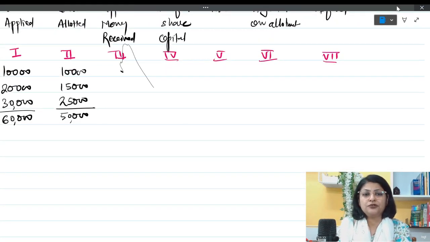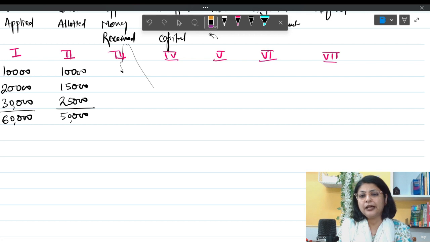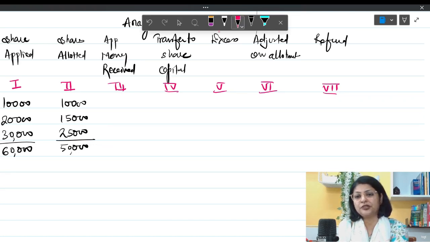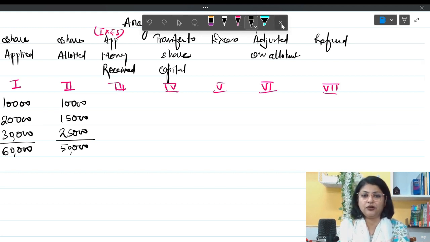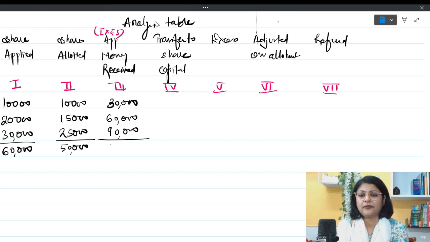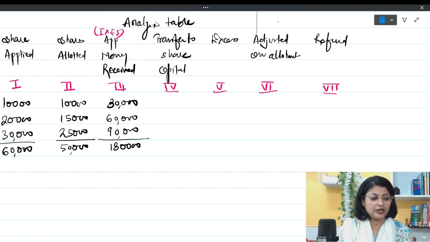So this 3 rupees is going to be helpful for us over here. What are we going to do? We are going to multiply my applied number of shares, column number 1, with rupees 3 per share. So I am writing over here 30,000 rupees, then this is 60,000 rupees and this is 90,000 rupees. So altogether 1,80,000 is being received by us. This I'm going to write over here.